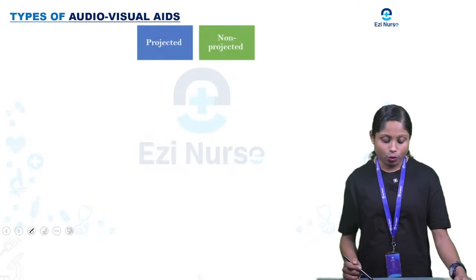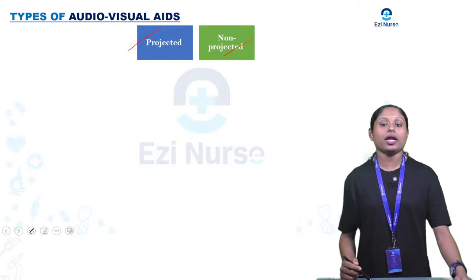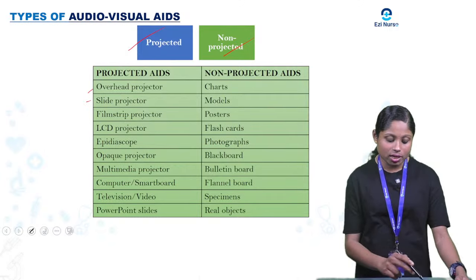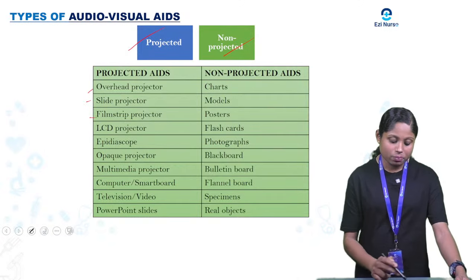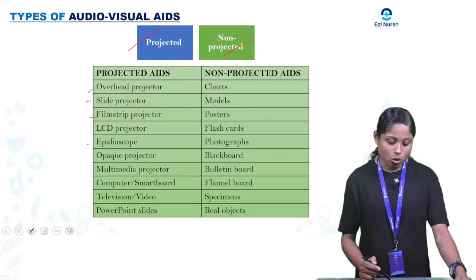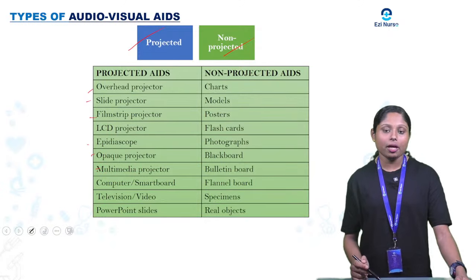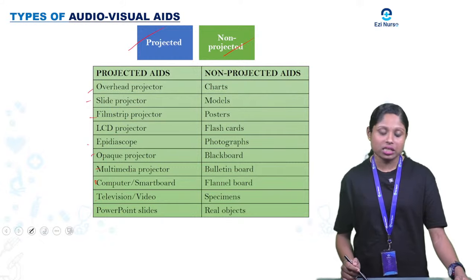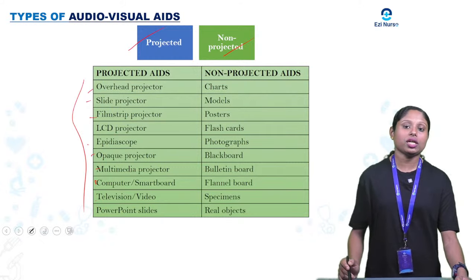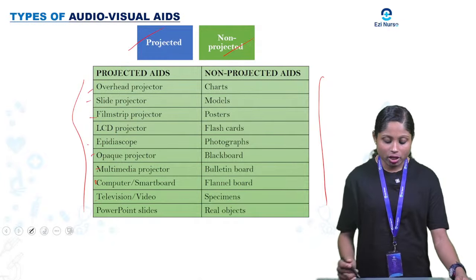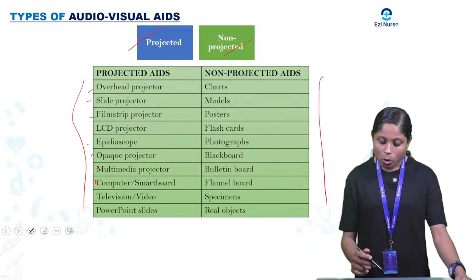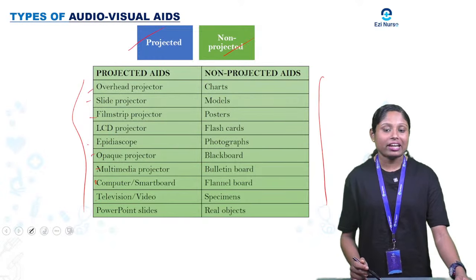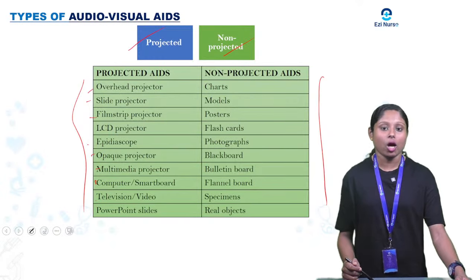So what are the types of audiovisual aids? It is mainly projected and non-projected audiovisual aids. So what are the projected? Overhead projector, slide projector, film strips, LCD, epidiascope, opaque projector, multimedia projector, computer or smartboard, television or video, PowerPoint slides. So these are the examples of projected aids, whereas non-projected aids are charts, models, posters, flashcards, photographs, blackboard, bulletin board, flannel board, specimens and real objects.